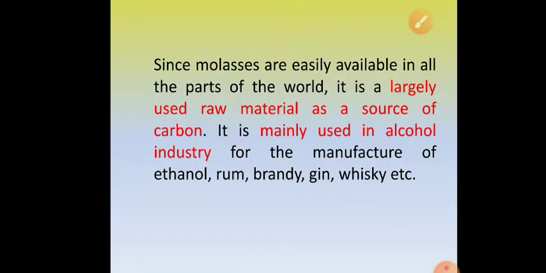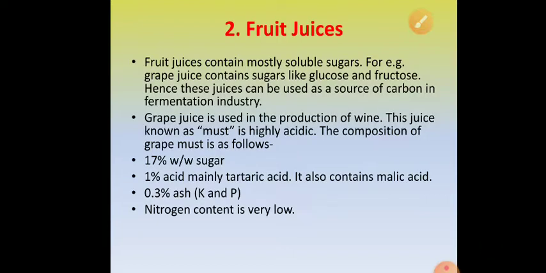Now since molasses are readily available, easily available in all parts of the world all the time, it is largely used as a raw material, as a source of carbon. It is mainly used in alcohol industries for the production of ethanol, rum, brandy, gin, whiskey, etc. All alcoholic beverages can be prepared by using molasses as a raw material.